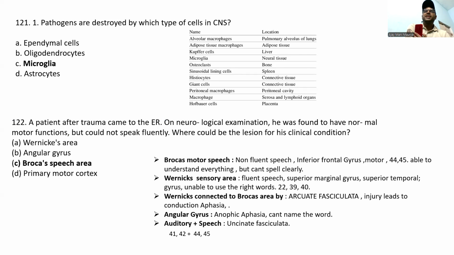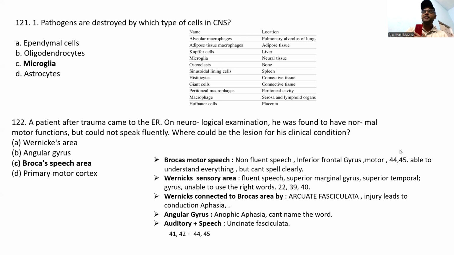And also, guys, a patient came to the ER after trauma. On neurological examination, he was found to have normal motor function but could not speak. Where could be the reason for his clinical condition? This is non-fluent speech. The location is the inferior frontal gyrus, the motor speech area.